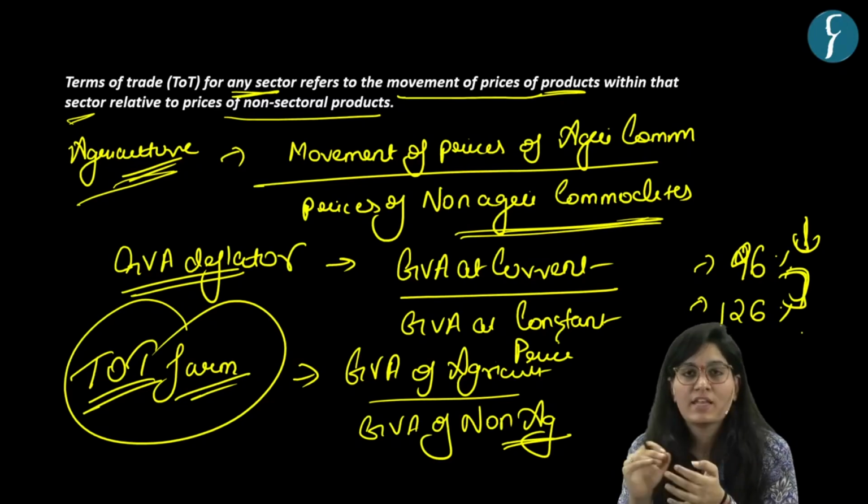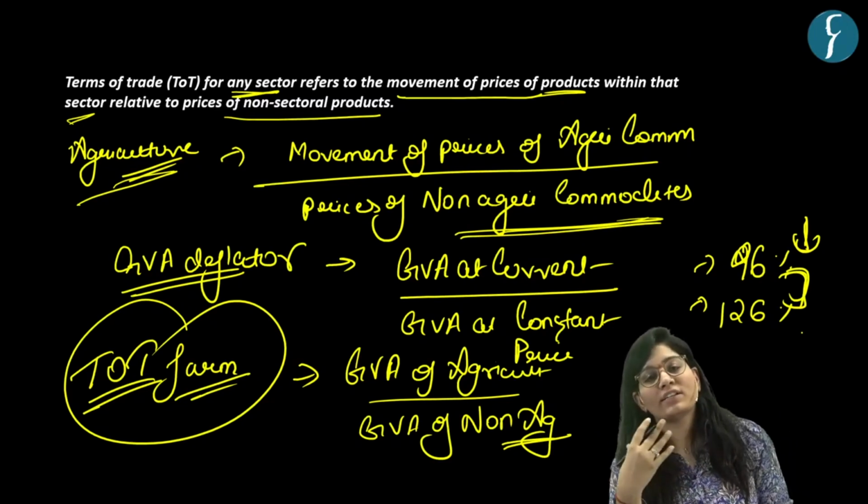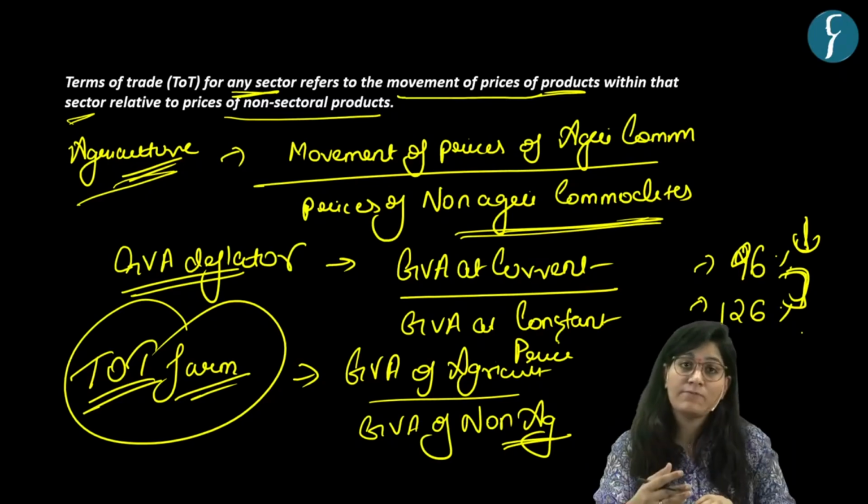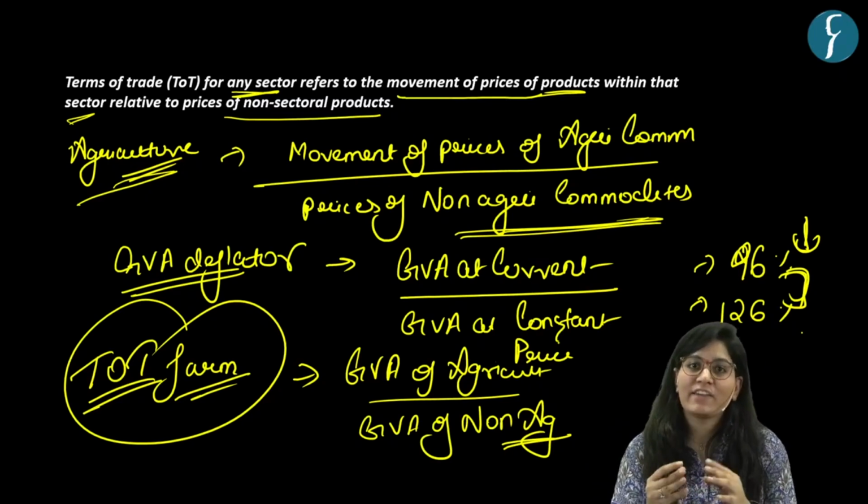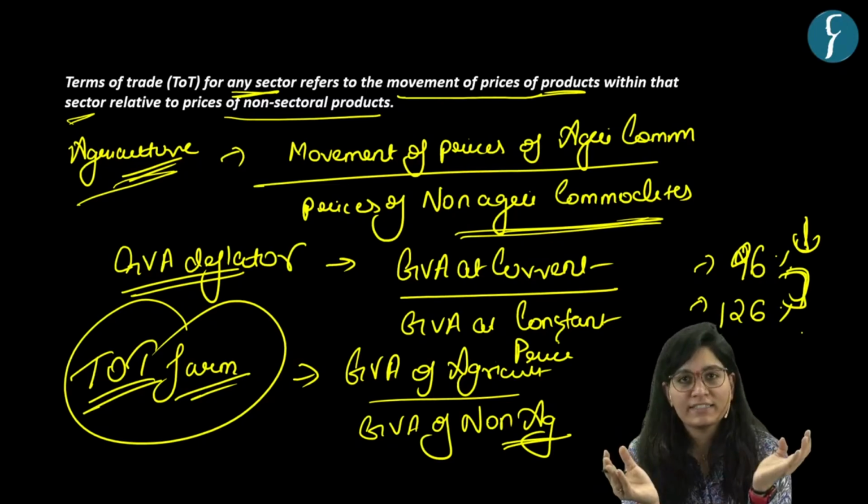Okay. Now why is the price of agricultural commodities higher than non-agricultural? Because of rising demand for agricultural products in the global market.